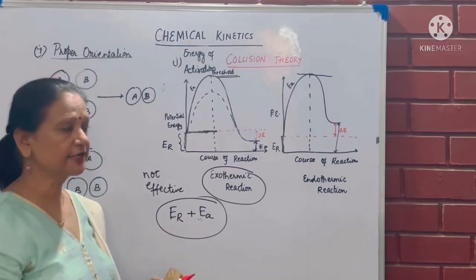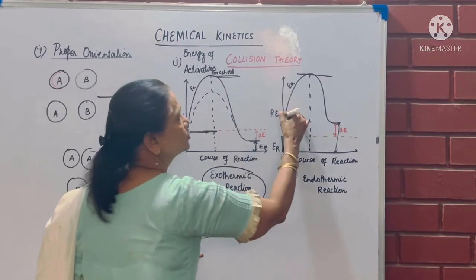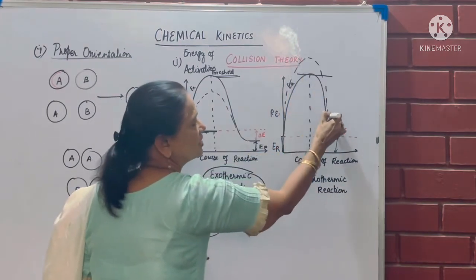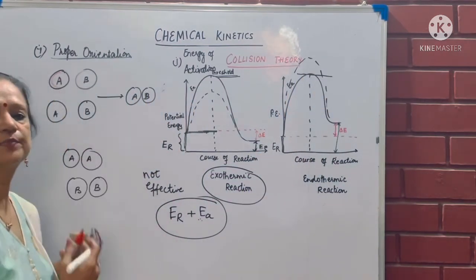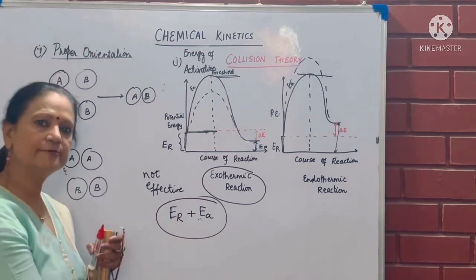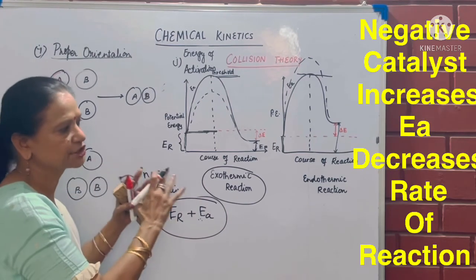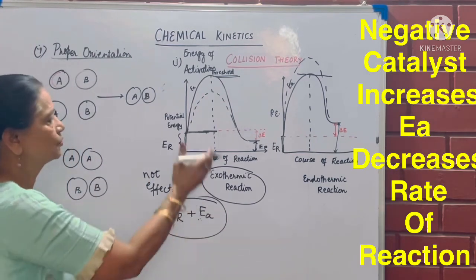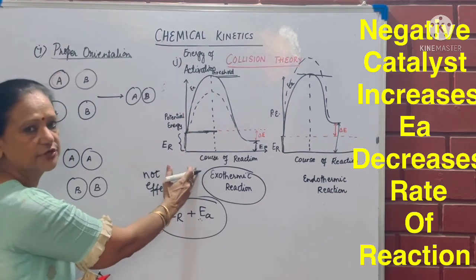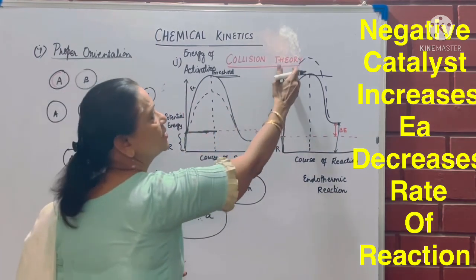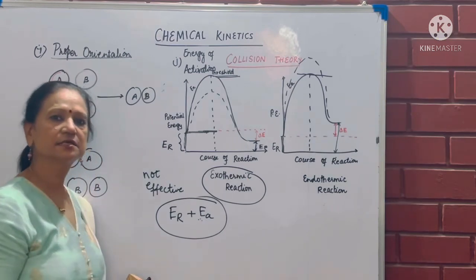If I have a negative catalyst, that is going to increase the activation energy. More and more temperature will be required, more time will be required, and so the reaction rate will decrease. So with a positive catalyst, reaction rate increases. With a negative catalyst, reaction rate decreases.